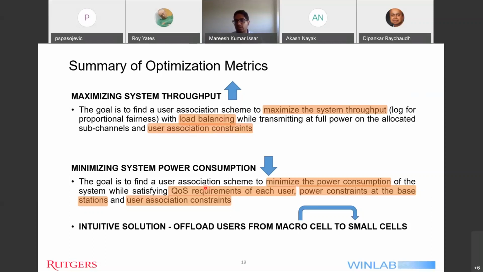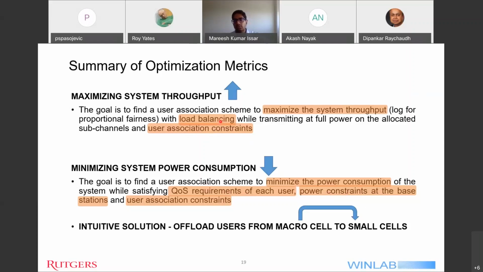Similarly, for power minimization, we minimize the power consumption while satisfying the QoS requirement for each user as well as the user association constraints. Here, the power constraints at the base stations are not included in this work because I am considering that each base station is currently transmitting at full power.